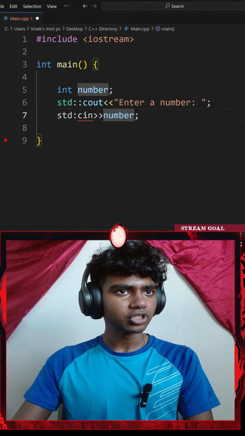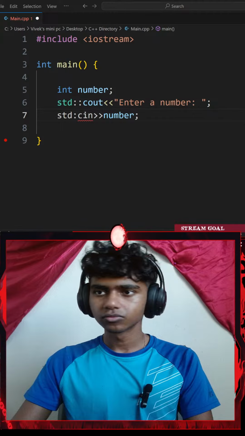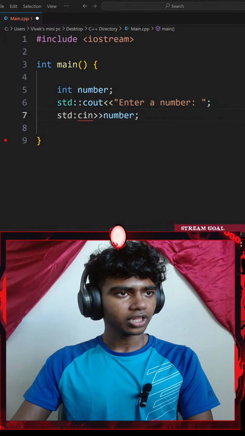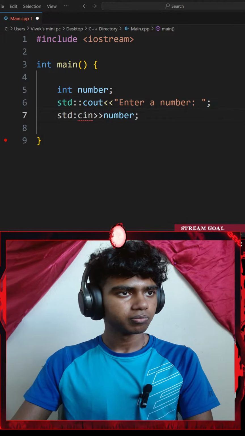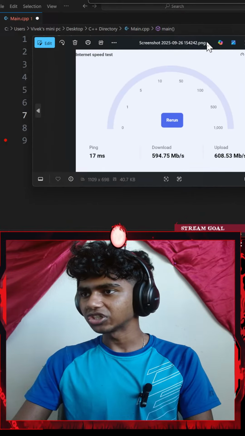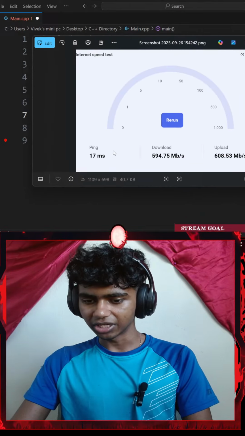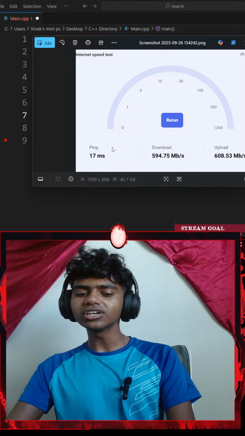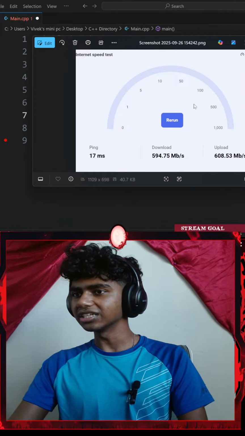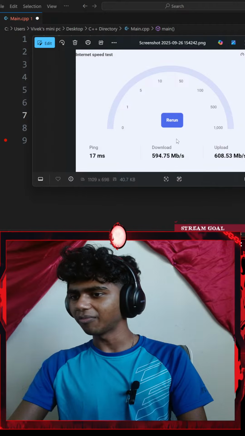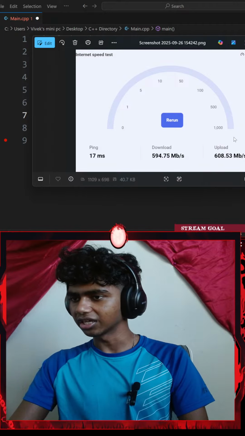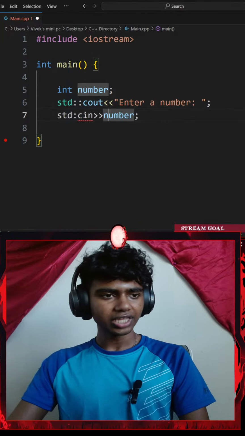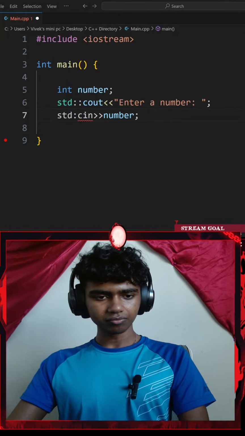Let me show the picture, guys. Here, if I open the picture, there we go. Guys, that was my internet speed test. It says my ping is 17. Guys, is this good? 17 ms, that download speed and this upload speed. I think that should be pretty good.